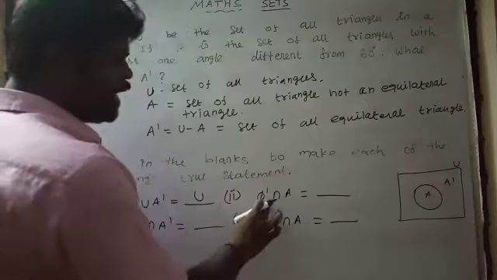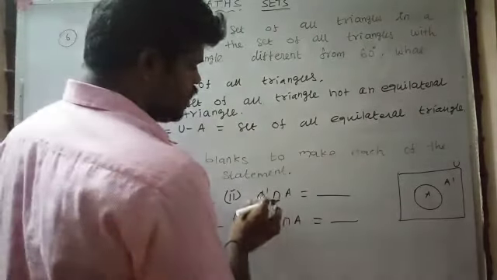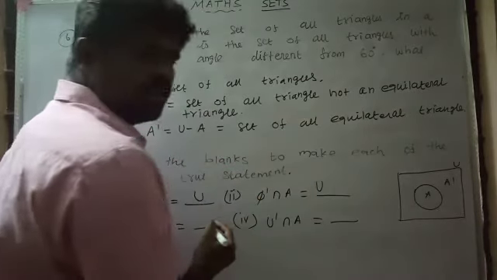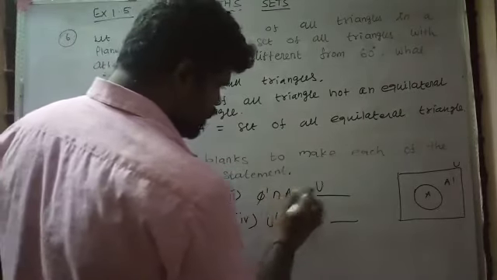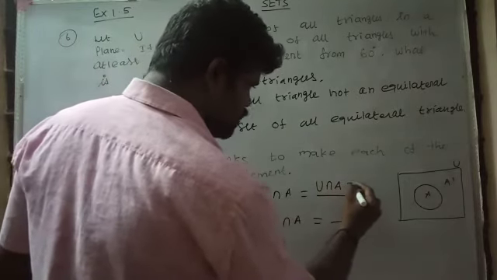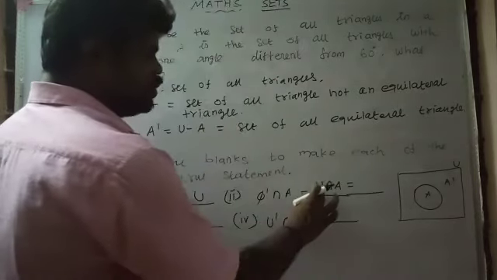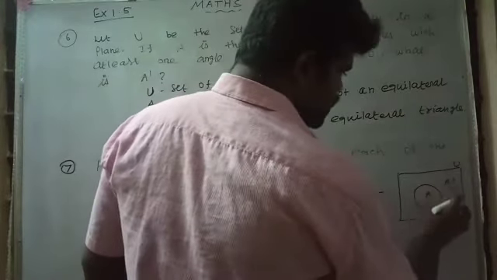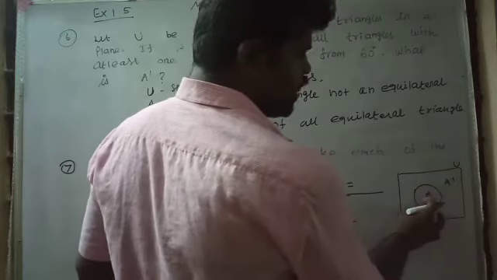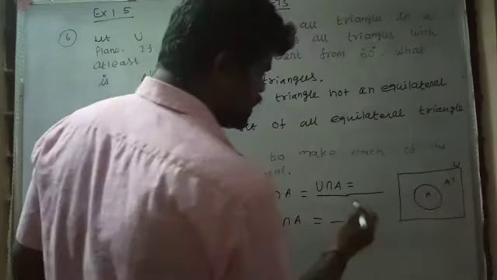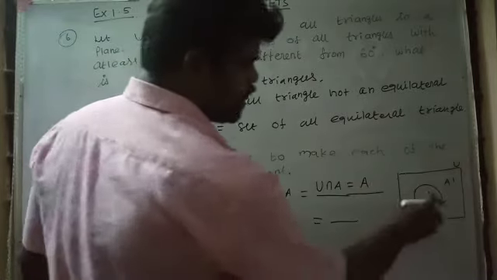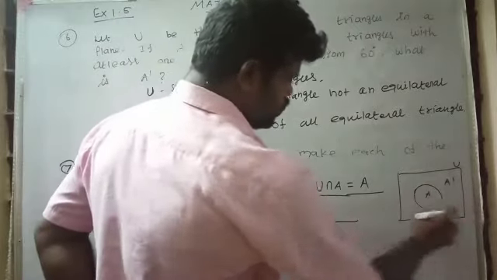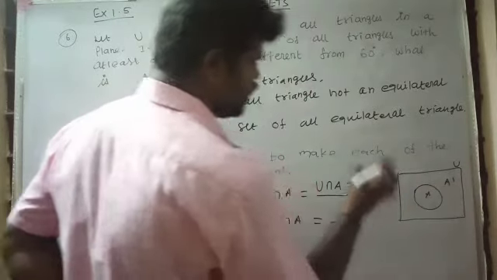And number 2, φ' ∩ A. We have a formula in the properties: φ' is equal to U. So we have to write U ∩ A. This is completely U, and A is a subset of U. Therefore the answer is A only, because A is a subset of U. The common region of U and A is only A.